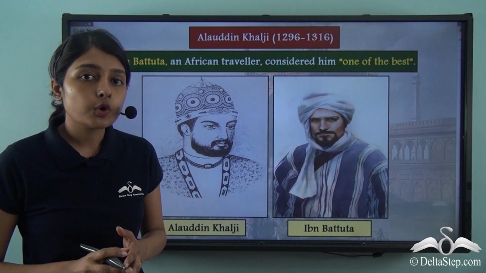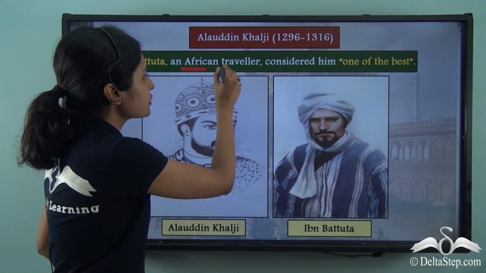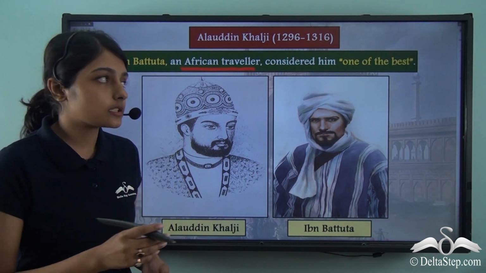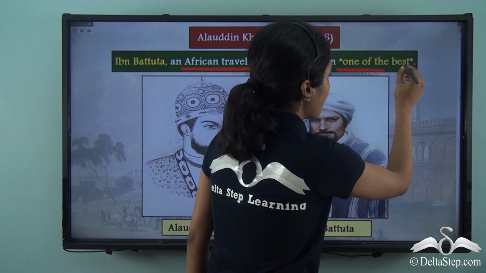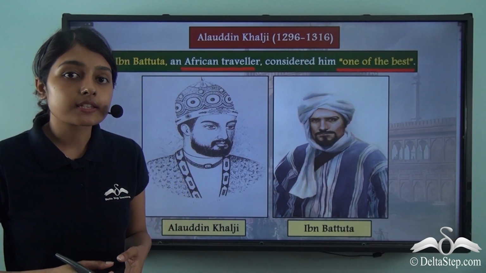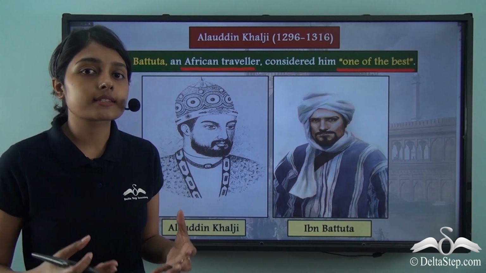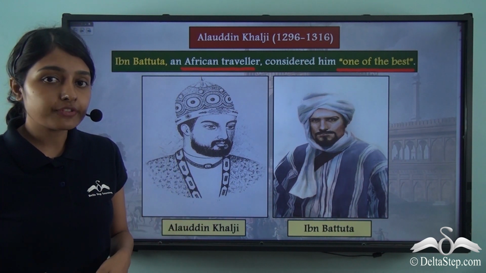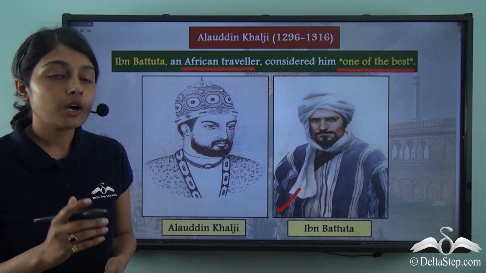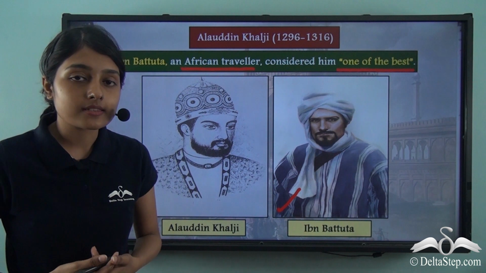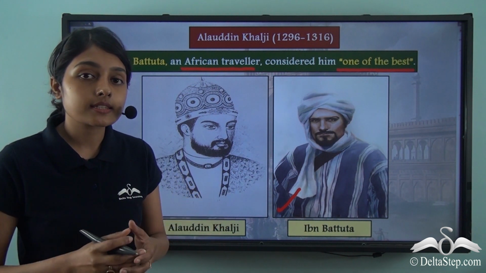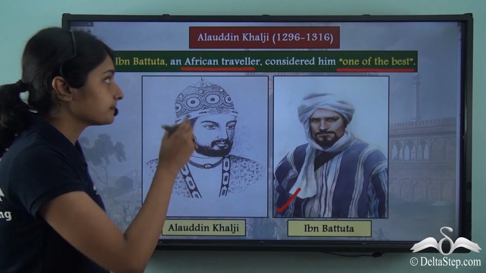Ibn Battuta was a famous African traveler, and it was Ibn Battuta who considered Alauddin one of the best. So while Alauddin was infamous because he was very cruel, very ruthless and resolute, it was the African traveler Ibn Battuta who found Alauddin as one of the best. He considered Alauddin as one of the best sultans under the Delhi Sultanate.